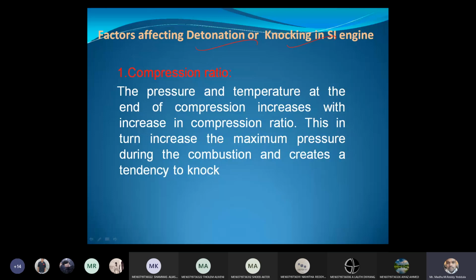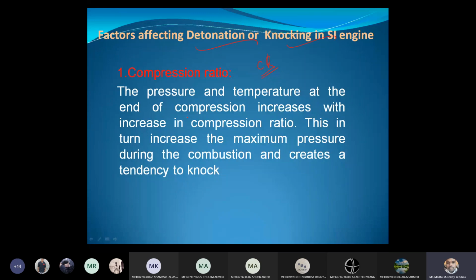Compression ratio, as we already studied, decreasing the compression ratio will decrease the auto-ignition. That leads to minimizing the knocking. If the compression ratio is more, temperature is more, and it leads to auto-ignition. If you decrease the compression ratio, automatically the temperature developed inside the cylinder will be less, and there may be fewer chances of knocking taking place.